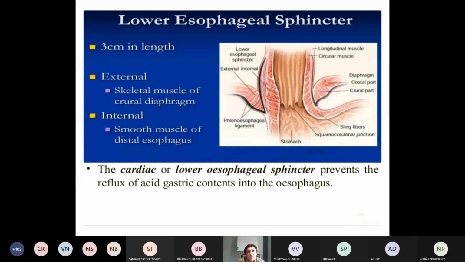As per the applied aspect is concerned, one more condition is there, reflux esophagitis, where there will be a disturbance in the lower esophageal sphincter. Now, you know the introduction, extent, relation and important part of the esophagus. Now, what is the blood supply to the esophagus?